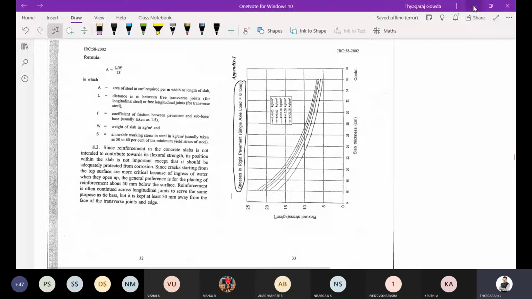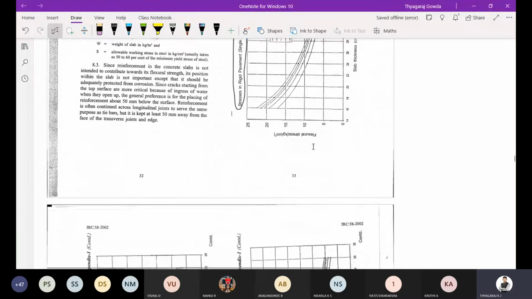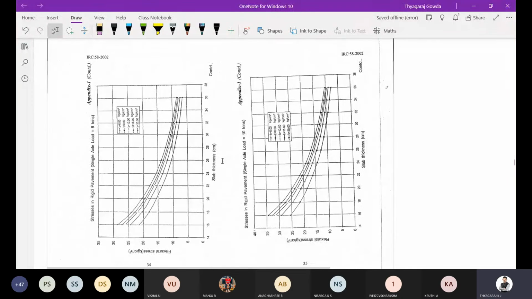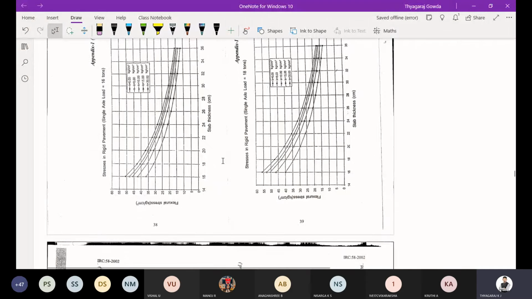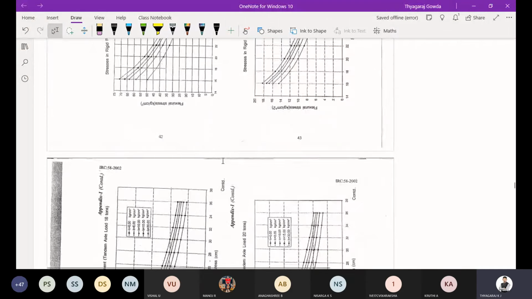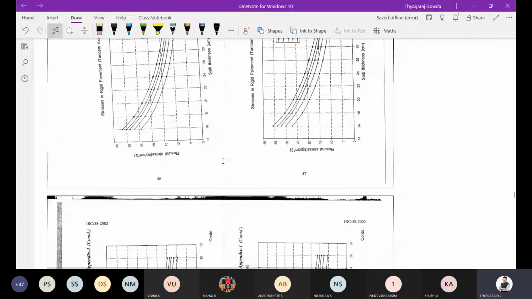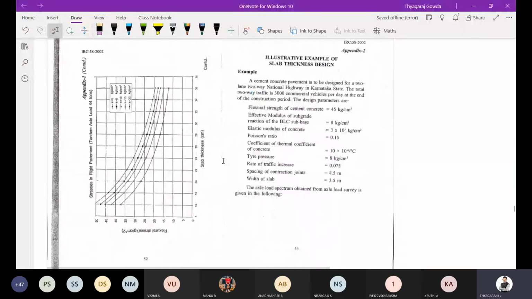Is it clear? So these are the graphs we are going to use, that is 8 ton, 10 ton, 12, 14, 16 ton, 18 ton. These are all the single axle and tandem axle loads we are going to consider.